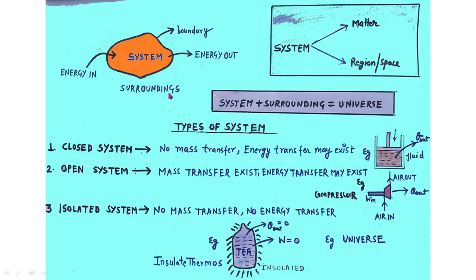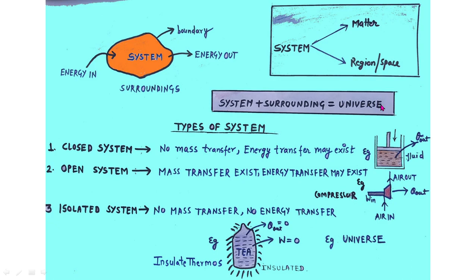The system is separated from the surrounding by a boundary which can be fixed or moving. You can see this is the boundary which separates the system and the surrounding, and it can be fixed or sometimes moving. Now all the energy interaction takes place through this boundary. Using this boundary, energy will flow in and energy will flow out. And also, friends, system plus surrounding is equal to universe. When we add up the system and surrounding, we arrive at the universe. So this is the concept of system.